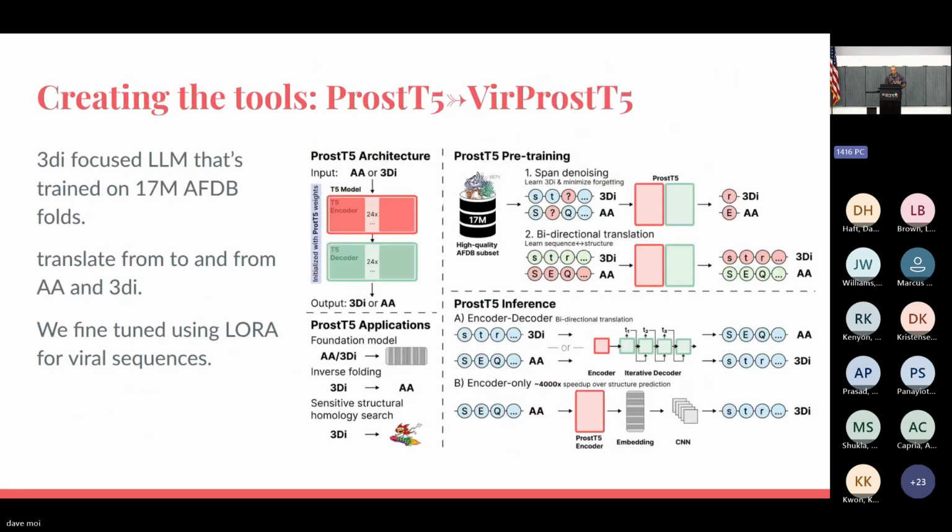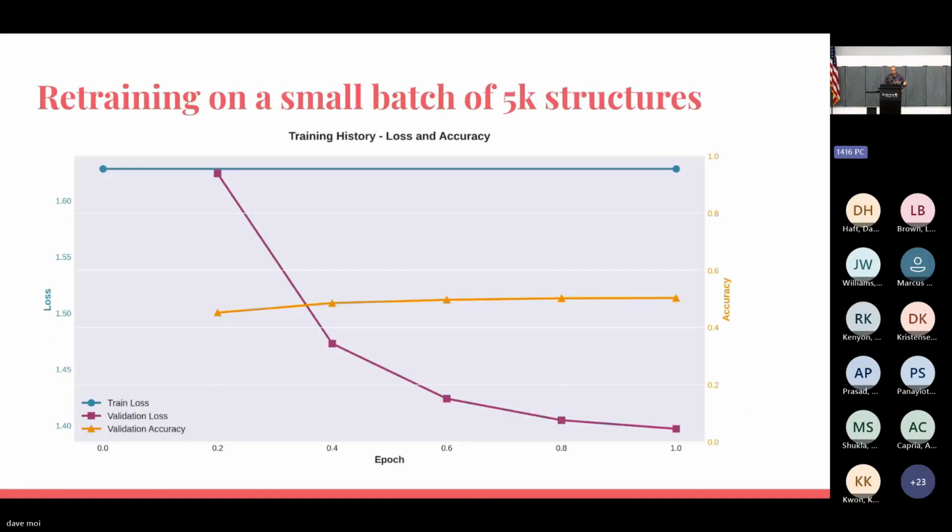We're going to use ProstT5 and fine-tune this in order to predict the local structural motifs of all of these structures. So we're using LoRA to fine-tune this. Here's just a small data set to test the fine-tuning process, which is actually still ongoing right now. So this model is being trained to predict basically the local structural motif logic of viral sequences as we speak.